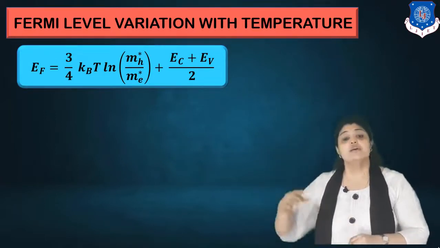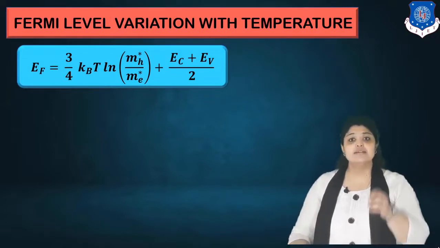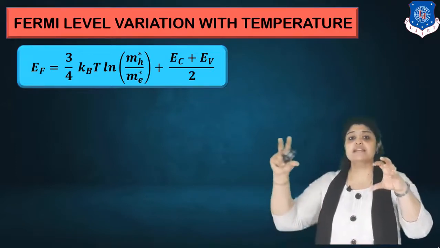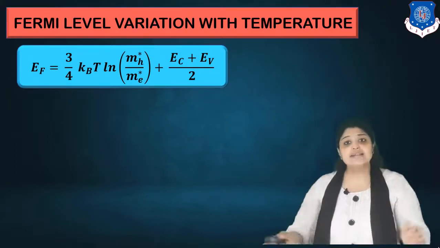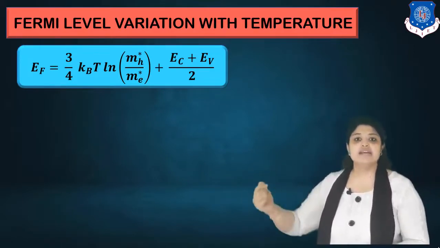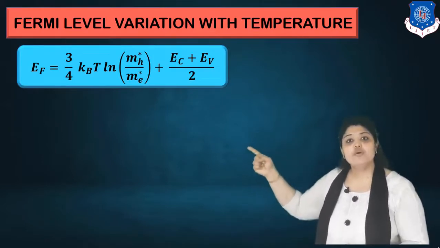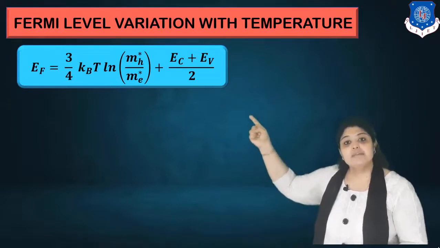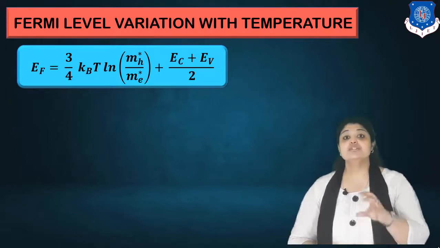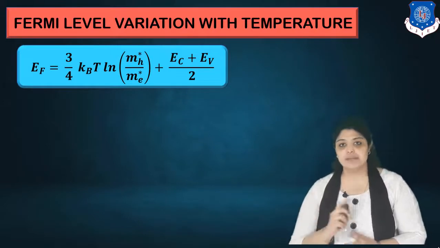So we are discussing an intrinsic semiconductor, and we know for an intrinsic semiconductor, Ne is equal to NH. So we substitute the equation of Ne, we substitute the equation of NH, cancel out the common terms, and then we take logarithm. Taking natural logarithm, because we are dealing with exponential powers, we get the equation EF is equal to 3 by 4 kBT ln of mh star upon me star plus (EC plus EV) by 2. So this is the equation which we derive for EF of intrinsic semiconductor.